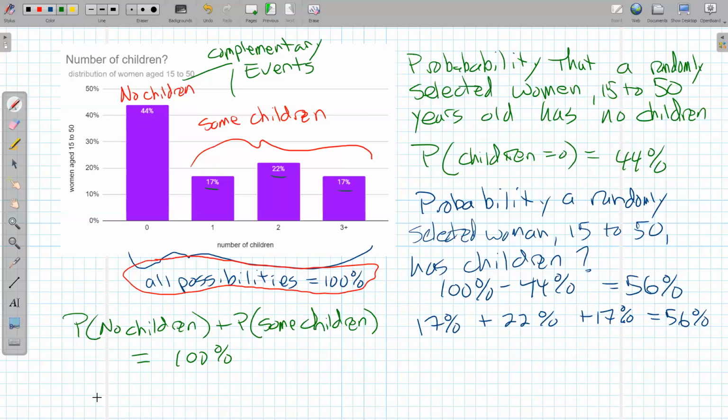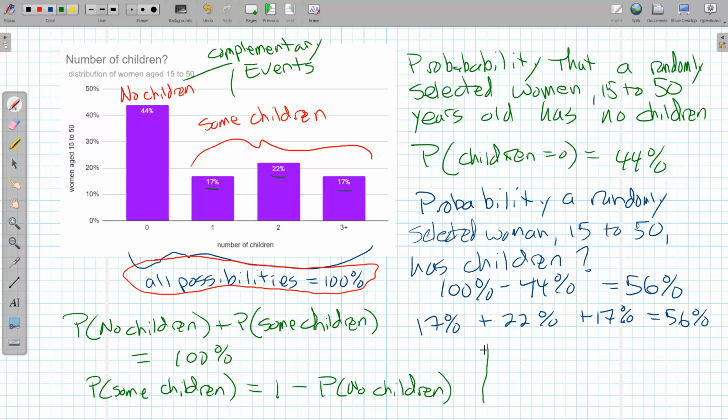So in my head, I was thinking the probability of some children was equal to 1 minus the probability of having no children. And sometimes it's just an easier question when you look at it the other way. What's the opposite of this question? Is that easier to answer? If it is, then do it that way and then just do 1 minus to get the other probability.